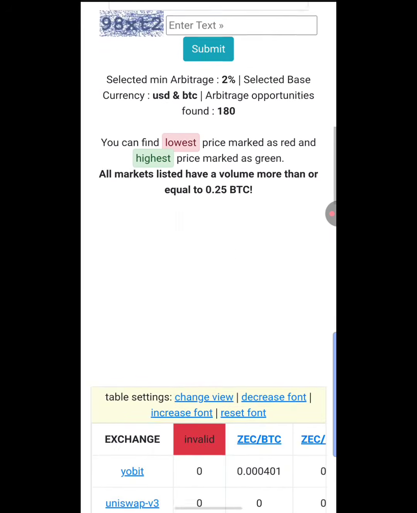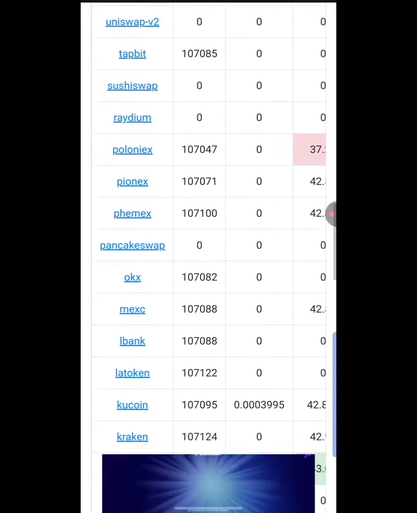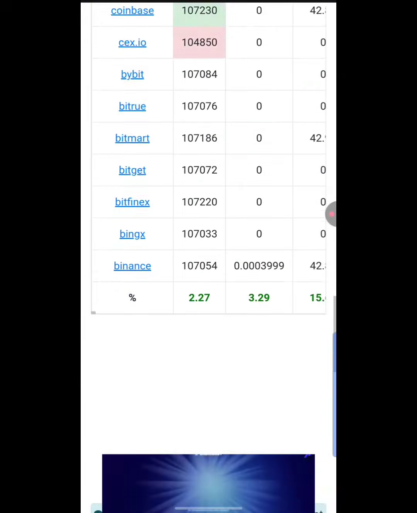Okay, so I'm going to scroll down right now, guys. As you can see up here, it says exchange, and these are the list of exchanges that arbitrage opportunities were found from. Okay, so this is it.